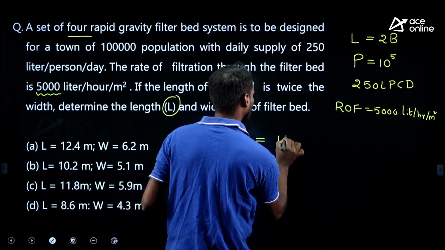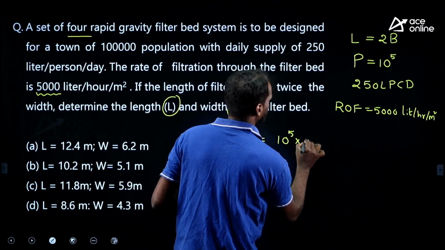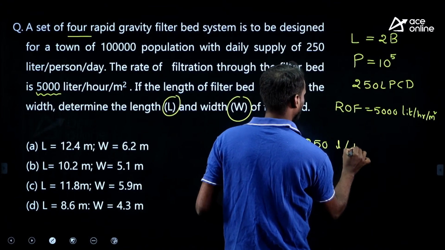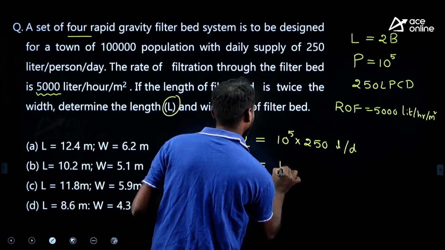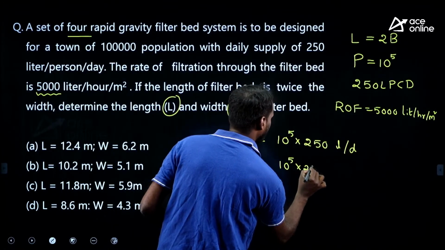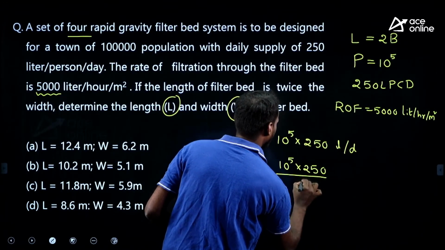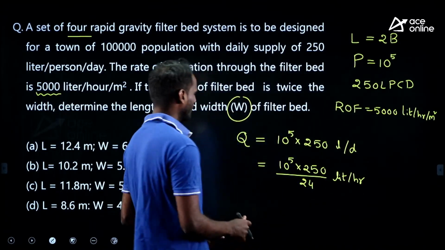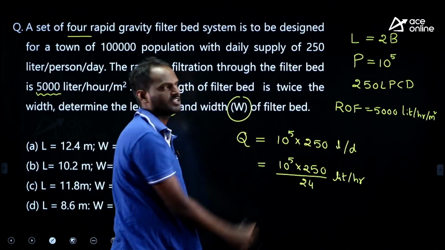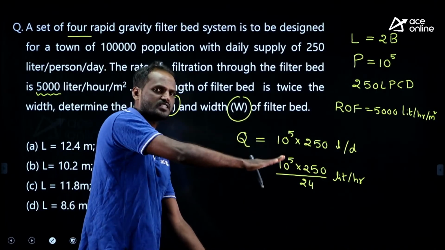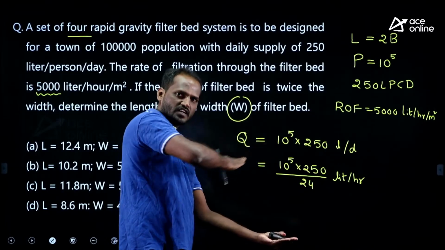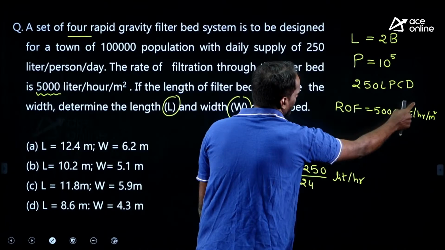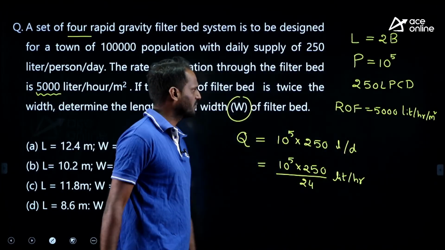Population into per capita water supply, which is 250. This is liter per day. We can convert this into liter per hour, right? 10 to the power of 5 into 250 divided by 24 liter per hour. Now, if you divide discharge by rate of filtration, you will get the area. Rate of filtration means flow of water over the filter surface area.